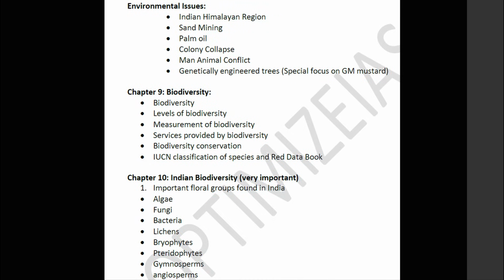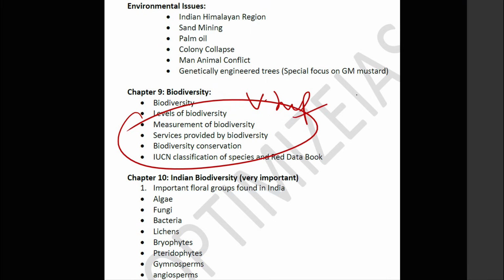Next, you can see environmental issues. Just go through it. Not very important, but have a look at it. Next, this chapter is really very, very important. Please go through the basics of biodiversity, the levels of biodiversity, the measurement of biodiversity, ecosystem services, biodiversity conservation, IUCN, Red Book. All these are the most important themes in the prelims examination. Then guys, these are factual stuff.